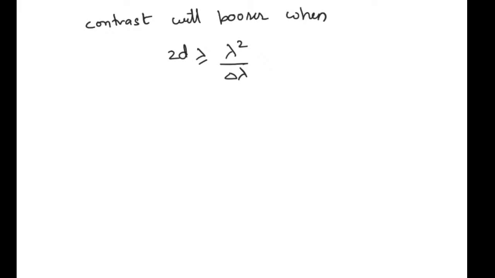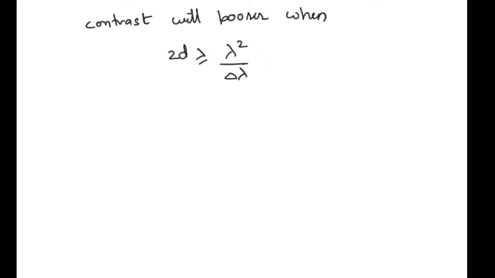So interference fringes will disappear when the path difference exceeds this 2d. We can rewrite the same thing as, so for a normal Michelson interferometer, if the optical path difference exceeds the coherence length, there will be no pattern.